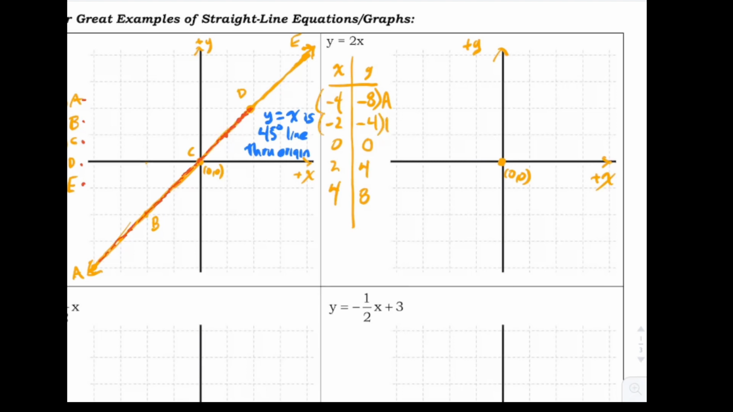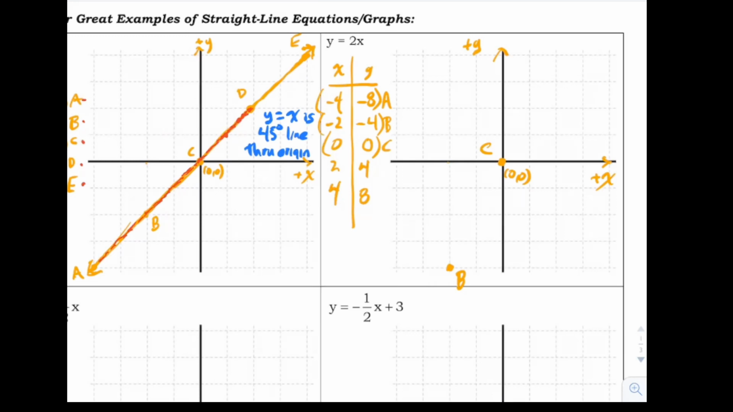Point B, x is -2. Remember the origin, right in the middle where the crosshairs are, is 0, 0. So go in the negative x direction by a distance of 2. You get to here. It says -4 for y, so you go in the negative y direction a distance of 4. You end up here, and that's our point B. By the way, 0, 0, which is the origin, is our point C. We already have that right there.